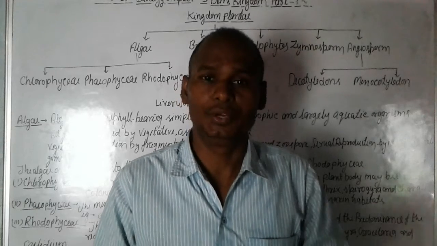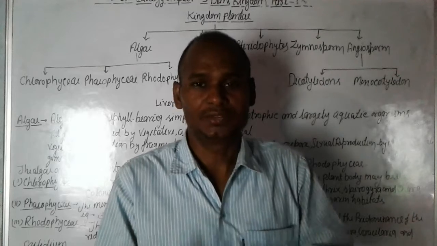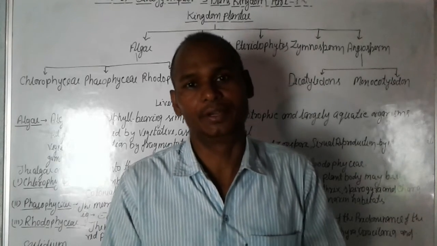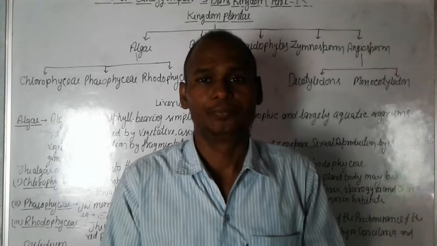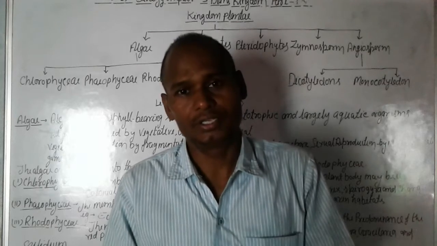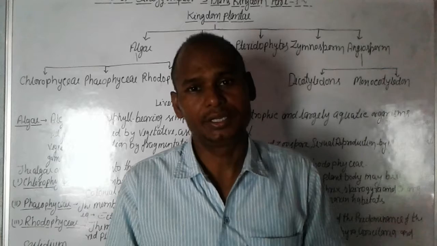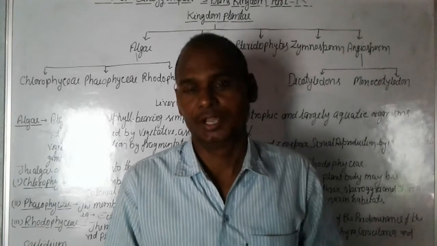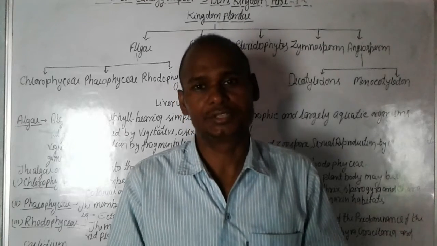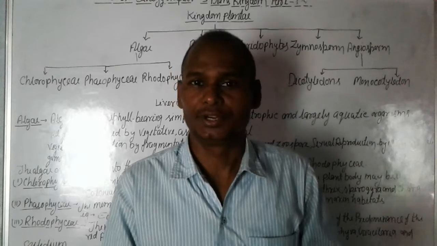by the scientist Whittaker. Whittaker classified all organisms into 5 kingdoms. First is Monera, second is Protista, third is Fungi, fourth is Plantae and fifth is Animalia. So in this video we discuss the classification of kingdom Plantae.